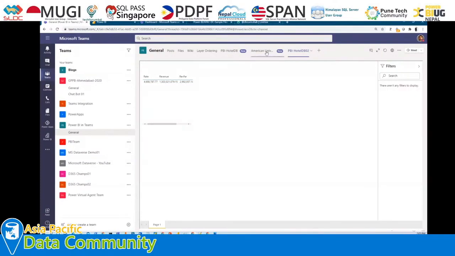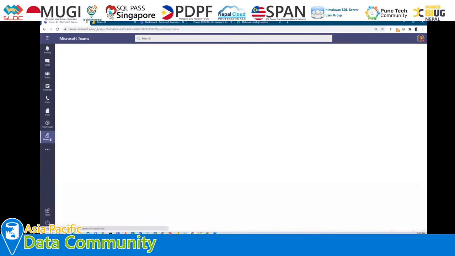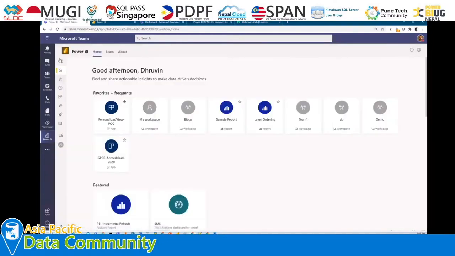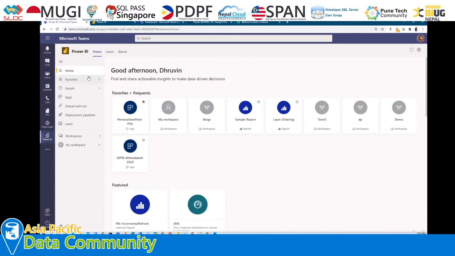So this is the one important thing that we need to consider while we are sharing. This is the overall Teams experience for Power BI. These are some cool features, and as we know, with modern collaboration, most of the things are integrated in Teams. Let's say Power Apps, Power Automate, Power Virtual Agents, everything is going to be integrated within Teams.